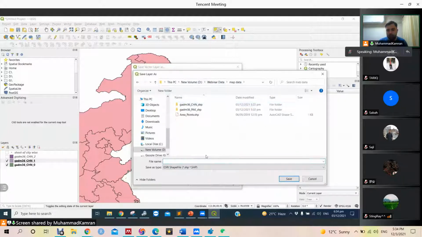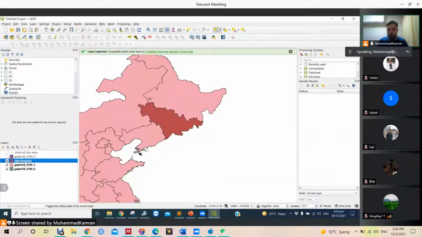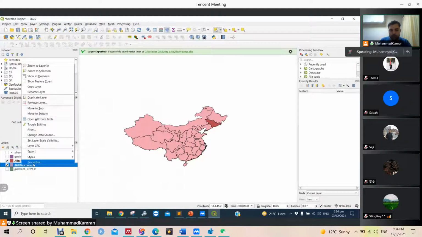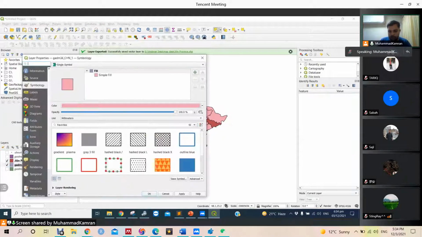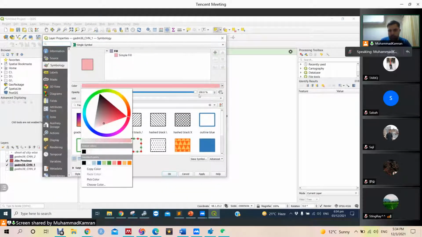And in our map data example, we will name it Jilin province. Okay, it is added to our layer. Next, we go to the properties of our level 1 file and we remove the color.